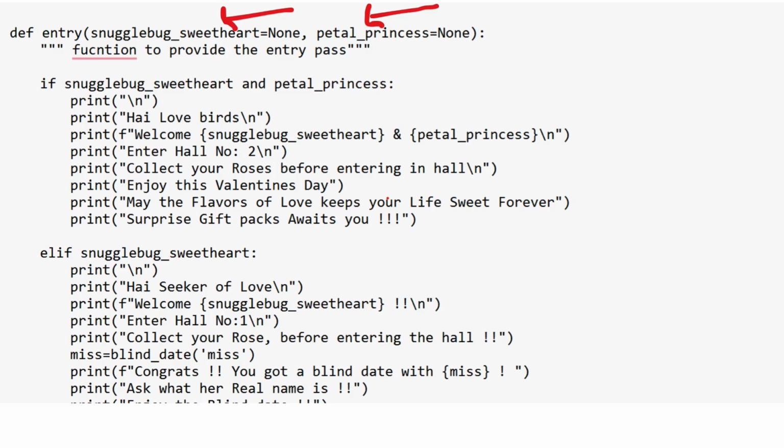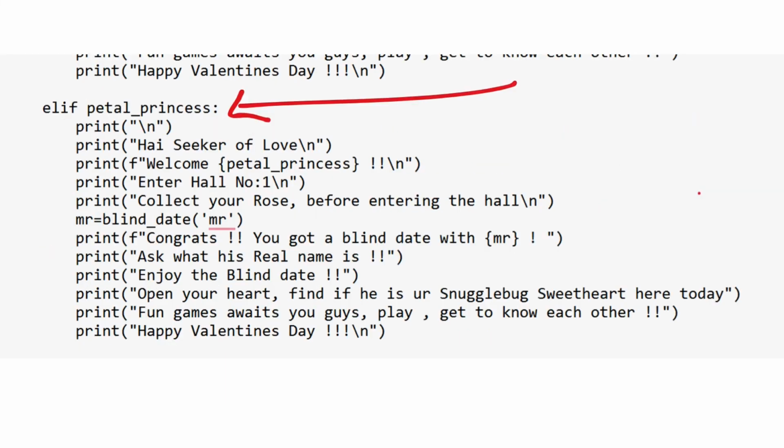Okay, so now let's see inside the body of the function, as we are here with singles entry. Our if block won't be executed because it needs both the names to process. That is, after a couple enters, the if block will be executed. But here we are discussing singles. So the program then moves to the elif block. It could be Mr. or Miss. Let's see this example with Miss, who is asking for entry to the Valentine's Day celebration. So the elif condition with Petal Princess will be executed. Here it will welcome that woman and ask her to enter hall number 1 and collect the rose.